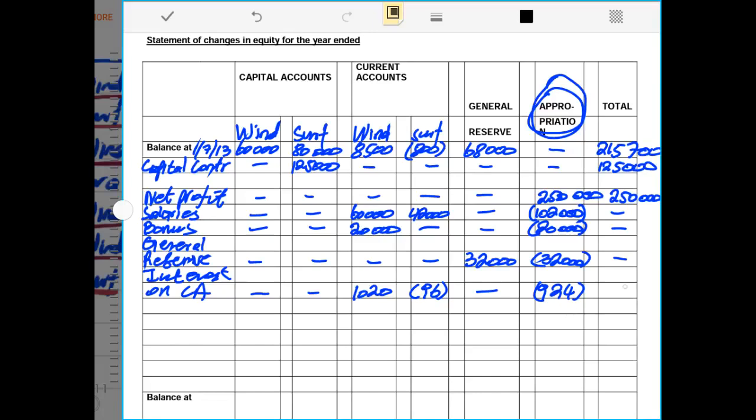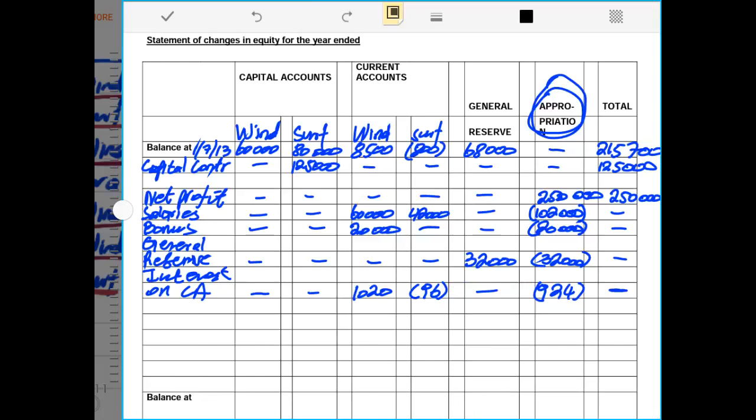Hence we record that as a negative because the partnership will be paying the difference, or is supposed to be paying the difference. So now if you add these two amounts, they give you negative 1020. So if you subtract that from 1020, you get 0 under the total.